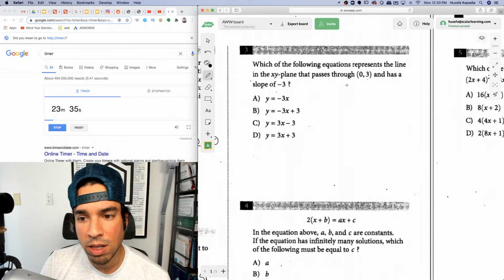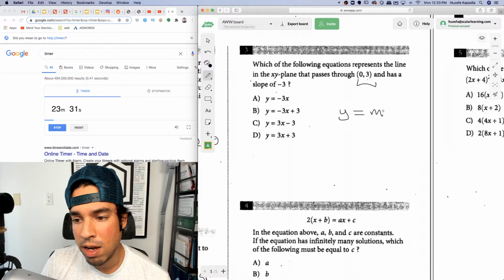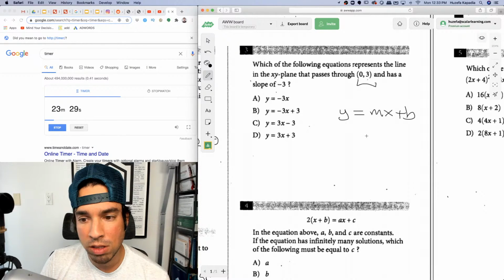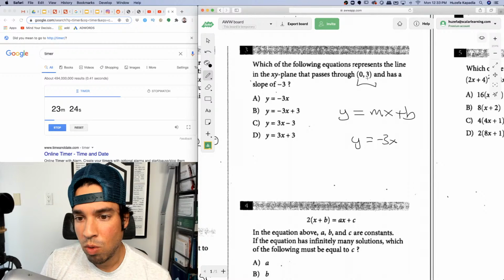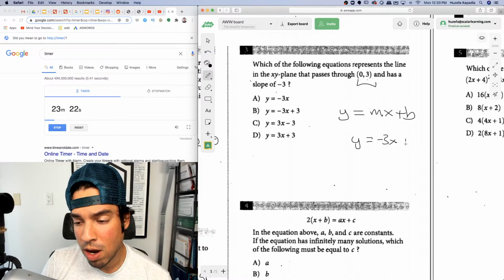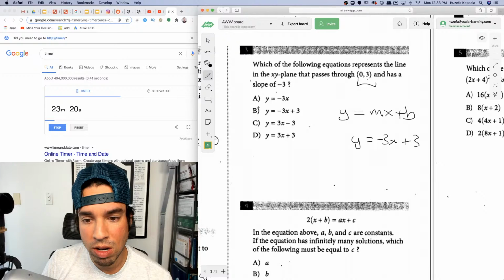Which equation represents the line in the xy plane that passes through this point and has this slope? y equals mx plus b, where m is the slope and b is the y-intercept. If it's a 0 on the x, that is my y-intercept. So there it is, negative 3x plus 3. Boom, done.